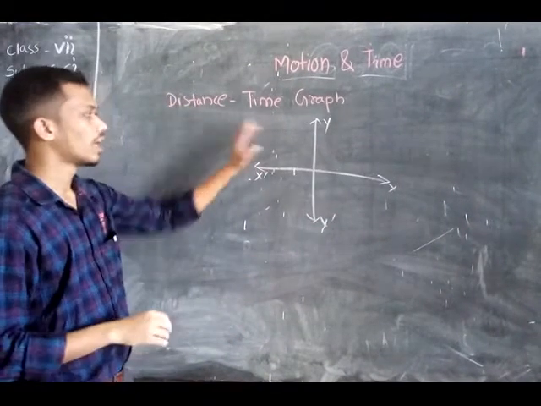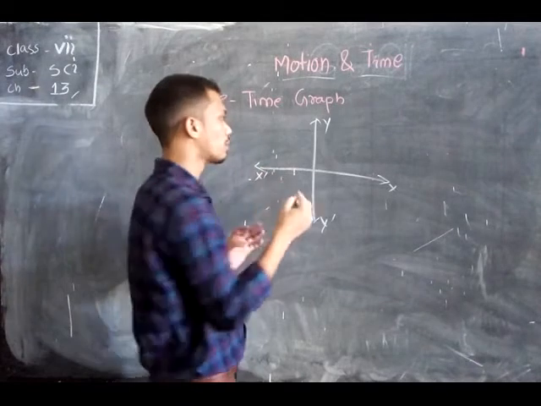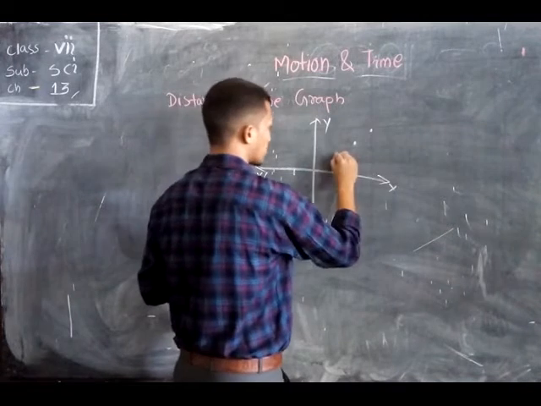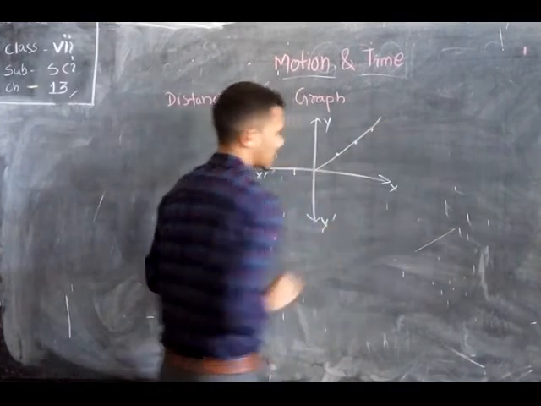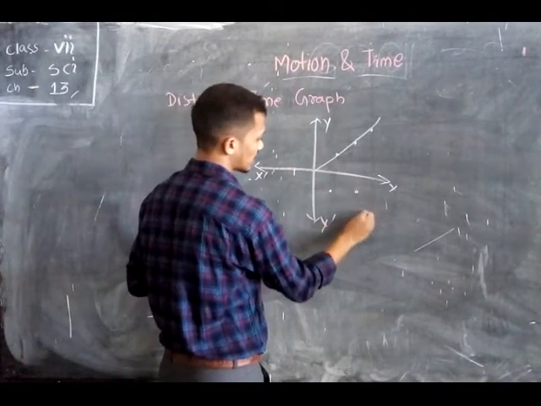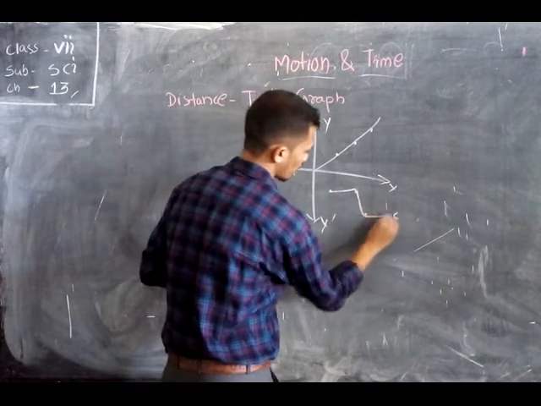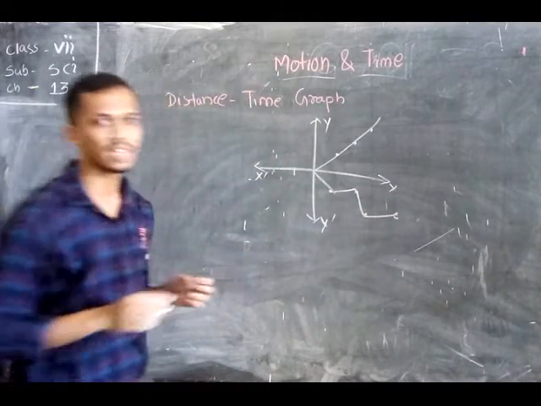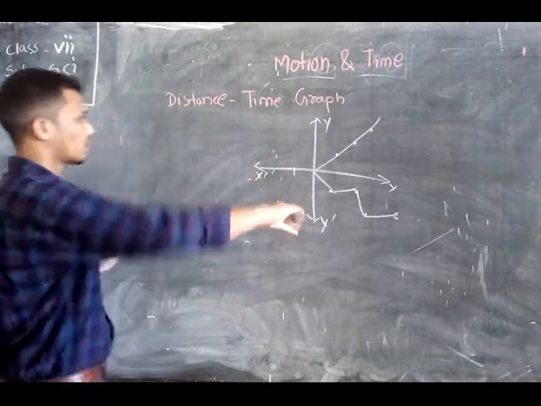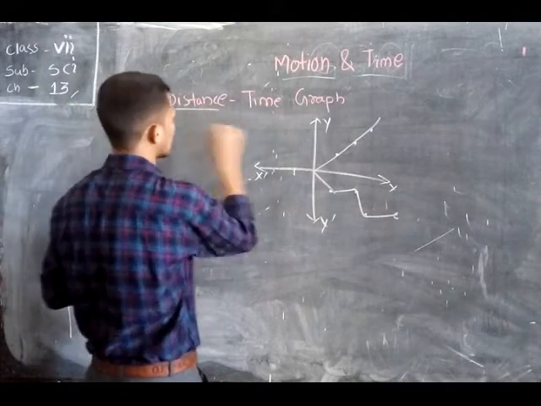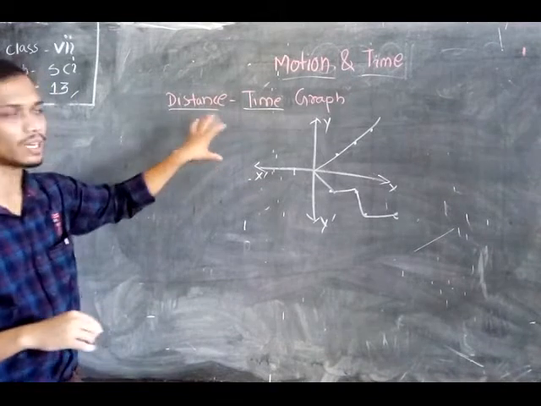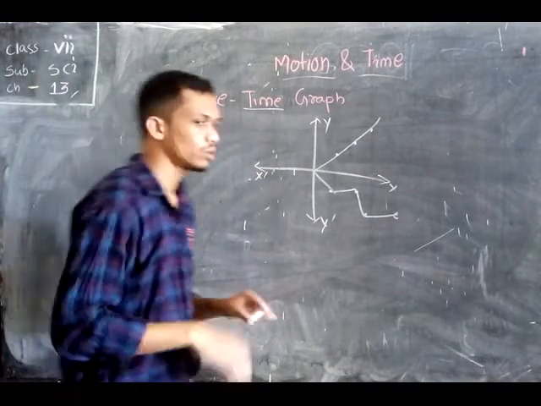Okay, so after choosing some points, we have to plot them on the graph. After joining them, we will get maybe a straight line, or at some time we may also get a curve or a surface also. So now we have to plot it on this graph, with one axis as the distance and on the other axis we have to plot the time.